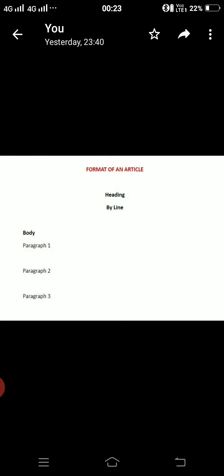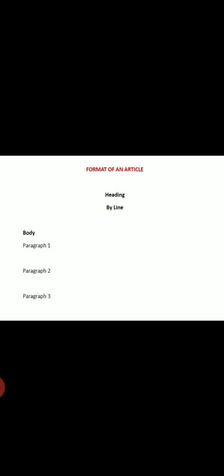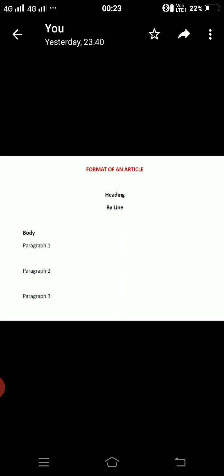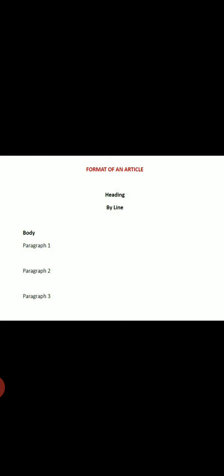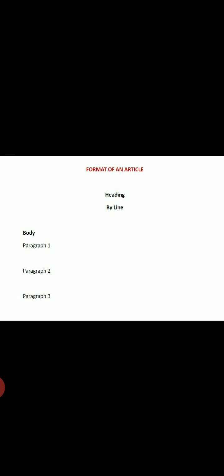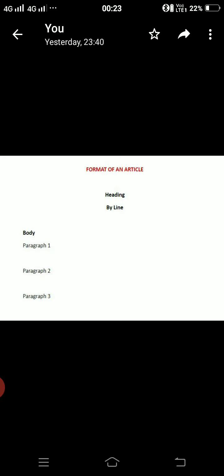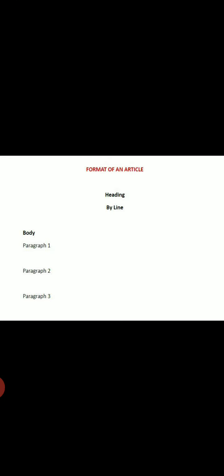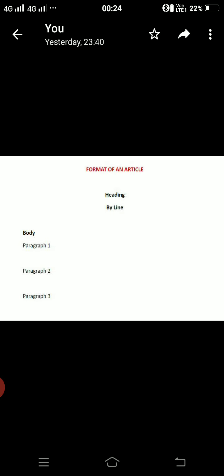Students, the format of an article is divided primarily into 5 parts. First is its heading, which is followed by the byline. Byline means writer's name. And then its content or body is divided into mainly 3 parts: Para 1, Para 2, Para 3. Para 1 is known as the introductory paragraph. In Para 2 we write the topic in detail, which is also called the detailed paragraph. And Para 3 is the concluding paragraph or conclusion. So let us discuss all these parts in detail.